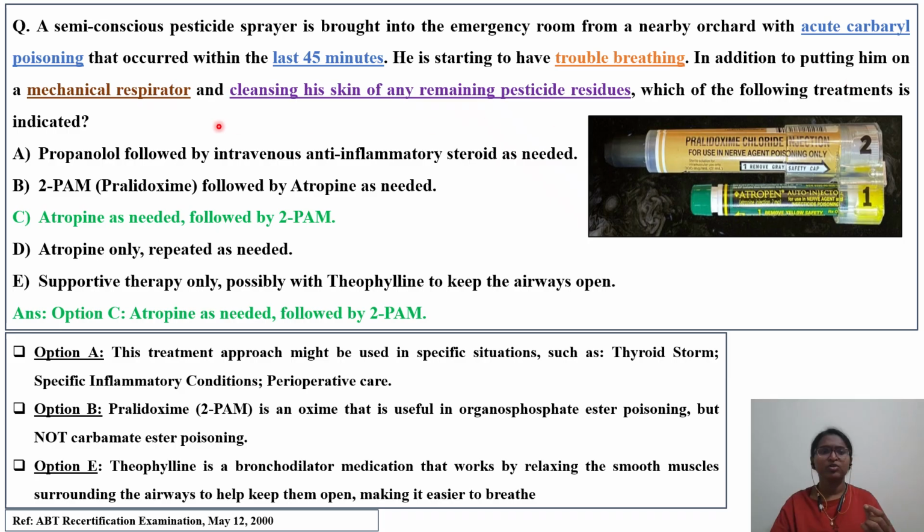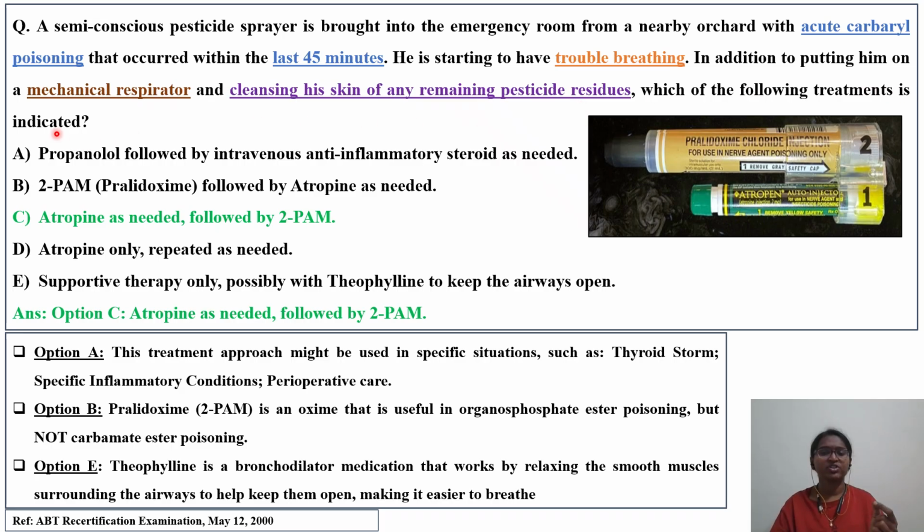In addition to putting him on a mechanical respirator, since he is having difficulty in breathing, the patient was kept on a mechanical respirator, and his skin was cleansed of any remaining pesticide residues. So in case of pesticide poisoning, another important thing apart from putting the patient onto a mechanical respirator is that we need to remove the clothing the applicator was wearing at the time of exposure, and wash off any unabsorbed pesticide remaining on the skin. Which of the following treatments is indicated?